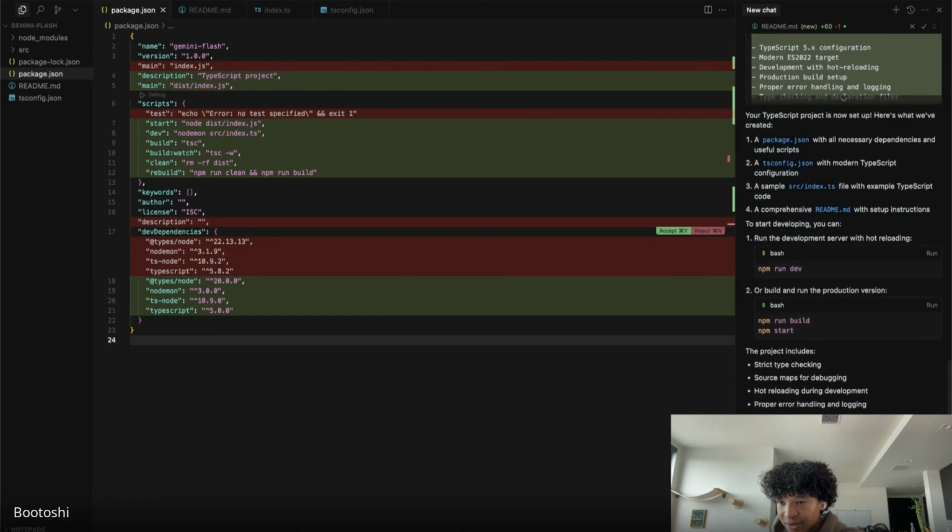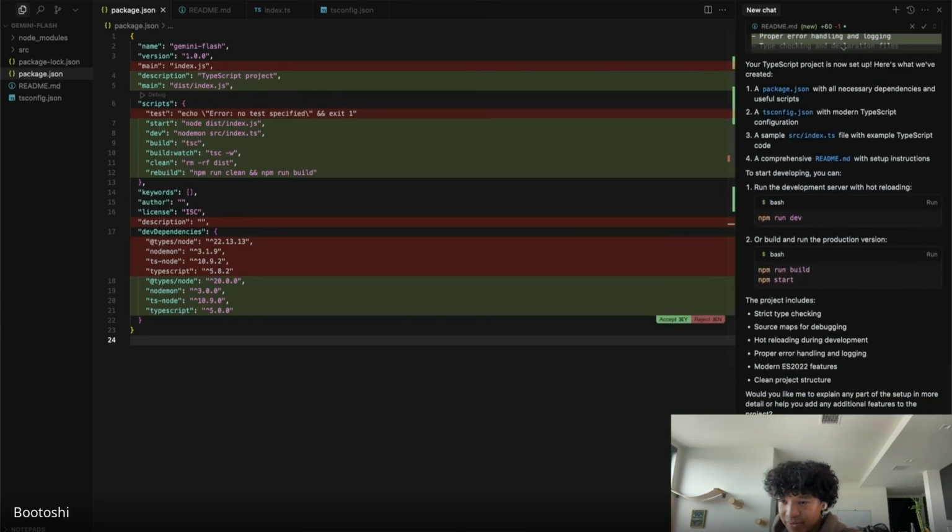Thoughts on Windsurf? I haven't used Windsurf, so I don't have an opinion there. I'm a Cursor boy. I think that Cursor is the best. If you want full control of your code base, I'd say Cursor is still the best.